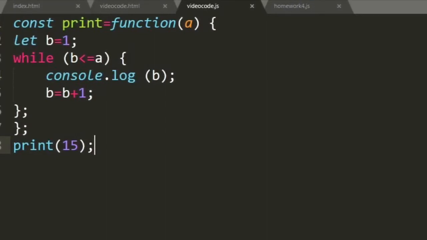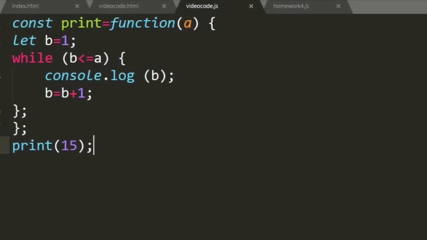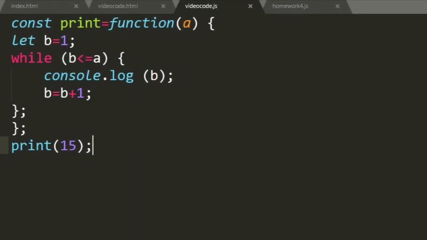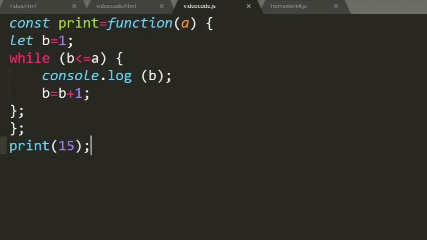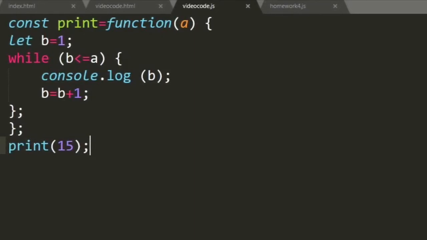It is very important to have a let and keep changing it, because that is how you make your loop stop. Here in this case, if we had that let b equals 1 and we didn't change it to be 1 greater each time, 1 would always be less than or equal to 15, right? So our loop would be an infinite loop.